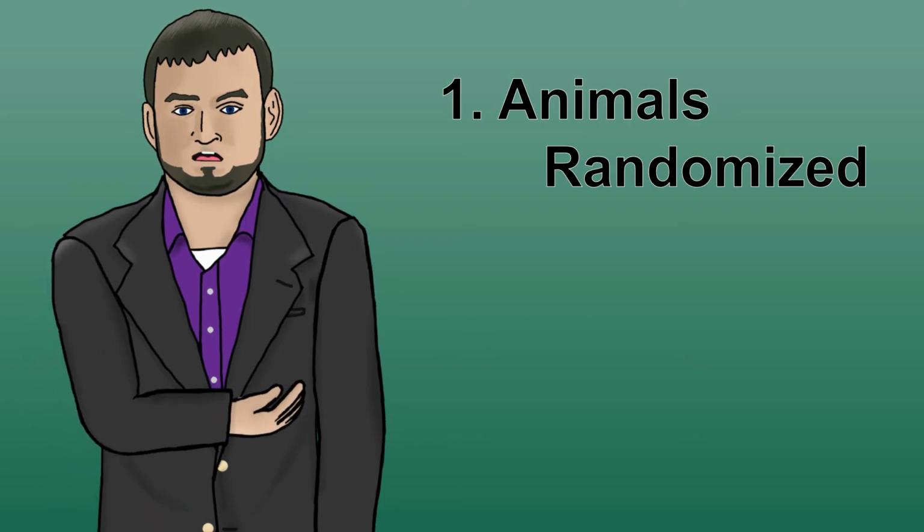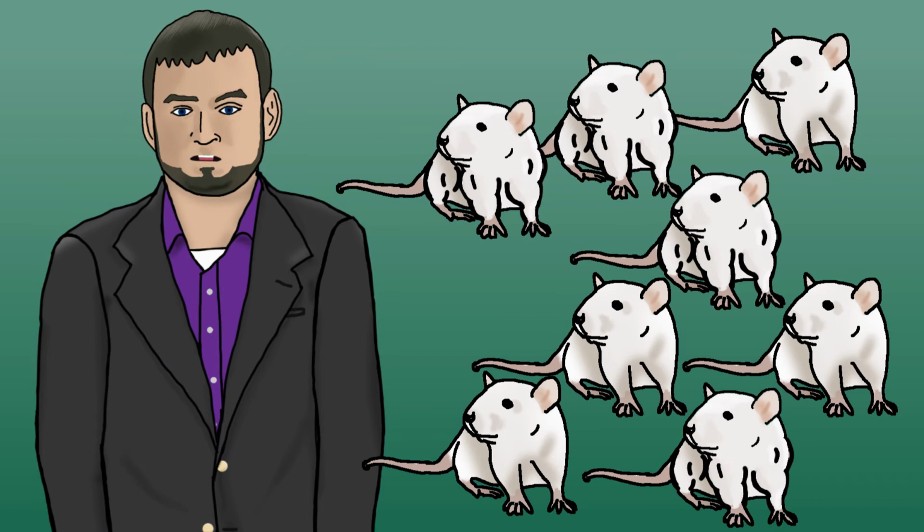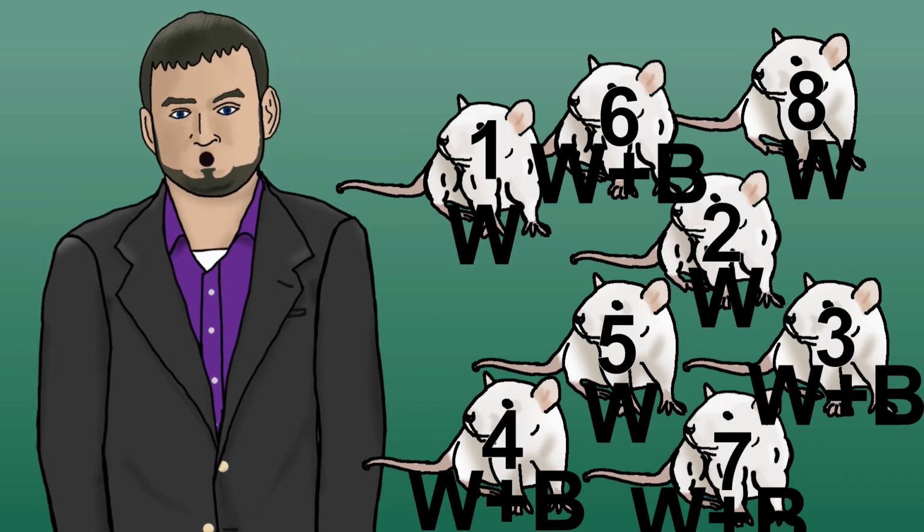So how can we learn from these mistakes? Ideally, the animals would be randomized, assignments concealed, and all parties blinded. However, with something as obvious and extreme as a surgery, that is not always possible. So a good start would be to randomly assign each animal to a treatment and an order, and stick to it.